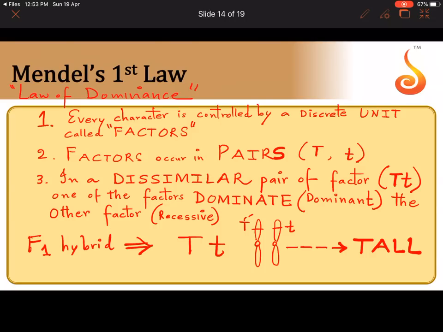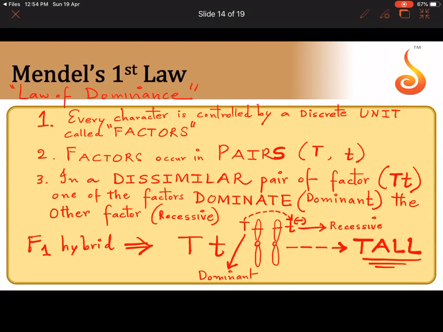That means the gene or the allele controlling tallness, coding for tallness, is not allowing the gene or allele that is coding for dwarfness to express itself. So we call this tall gene as what? As dominant. And we call the dwarf gene, the gene which codes for dwarfness, we call it as what? Recessive, because sadly it is being suppressed.